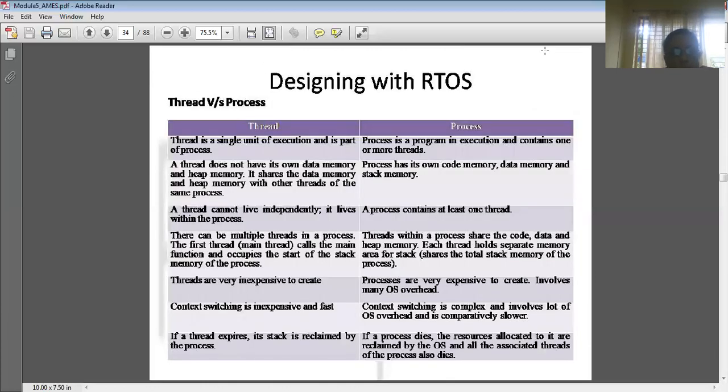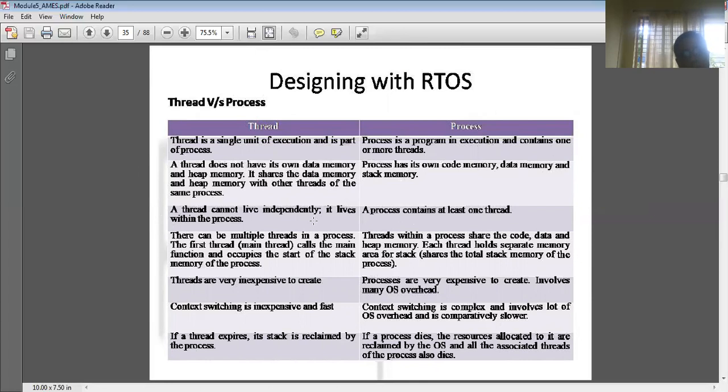There will be one question on this: what is the difference between a thread and a process? Basically a thread is a part of a process, and you know what a process is. A process is a program, whichever program you write, that is in execution, and that is called a process. But a process will contain one or more threads, right? The second difference: a thread doesn't have its own data memory and code memory. It shares the data memory and the code memory with the same process, whereas each process you create has its own code memory, data memory, and stack memory.